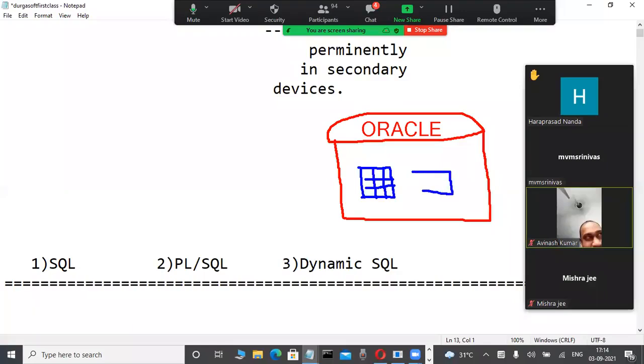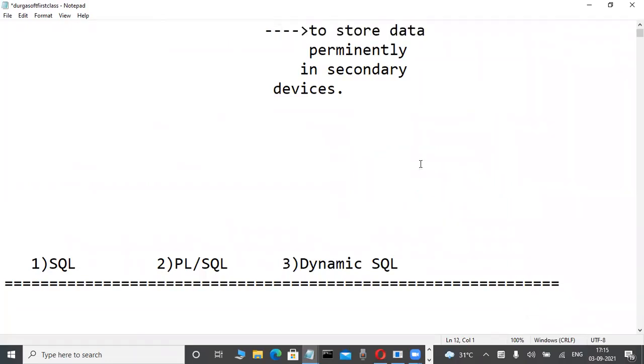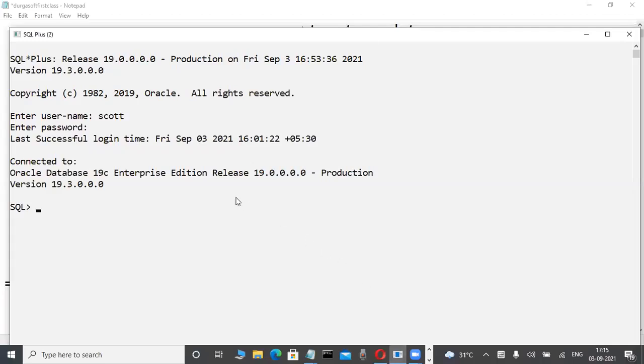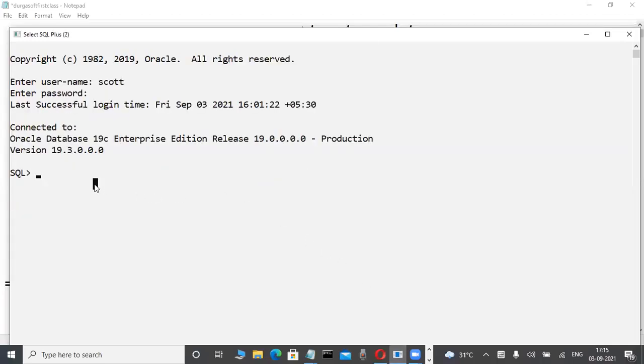But Oracle, SQL Server, DB2, Sybase, Ingres, Postgres, Teradata, these types of databases are relational databases. We are dealing with relational databases in our class. These databases store structured data, only structured data, stored in an organized fashion. Yesterday I told you like that.